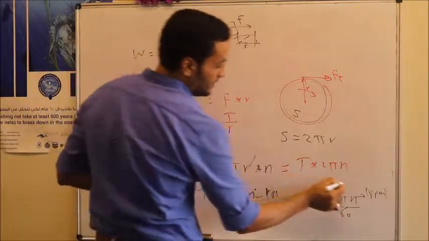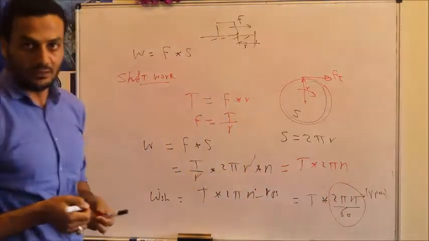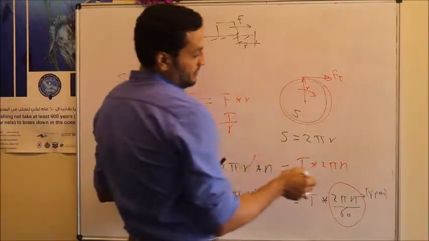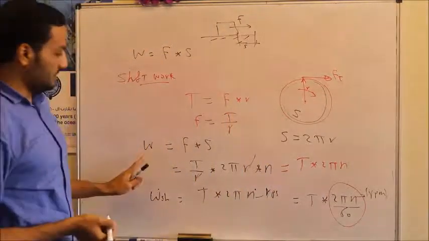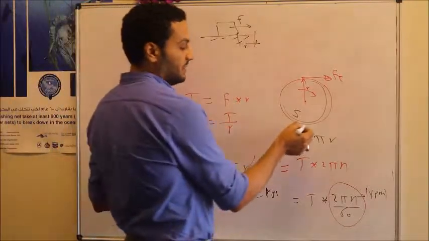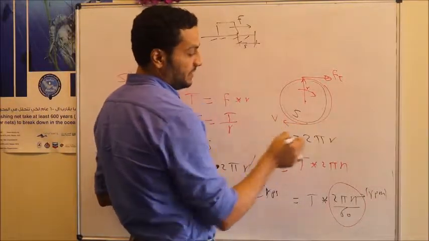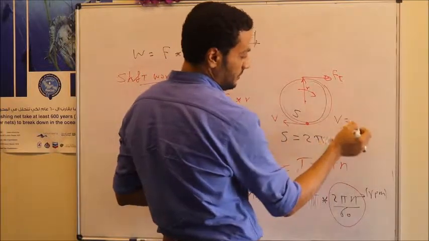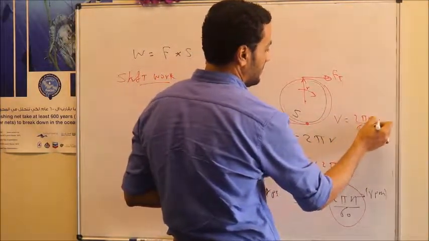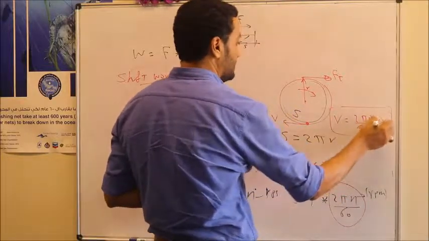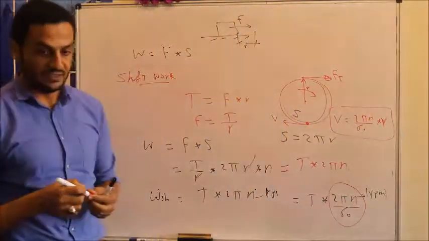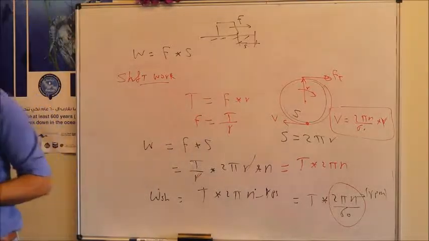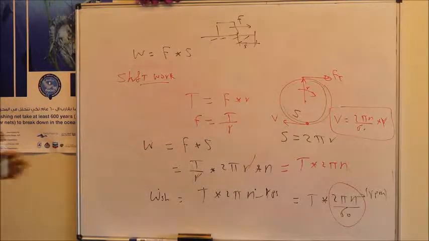This 2π n over 60 is called the angular velocity. This angular velocity, we call it omega, but the symbol will interfere with the work. But you know the relation between the linear velocity v and the angular velocity. Velocity at any point here equals the angular velocity, 2π n divided by 60, multiplied by the radius r. And this is the relation between the angular velocity and the linear velocity. So inshallah next time we'll continue the remaining forms of energy transfer by work, and also we'll introduce the first law. Thank you.